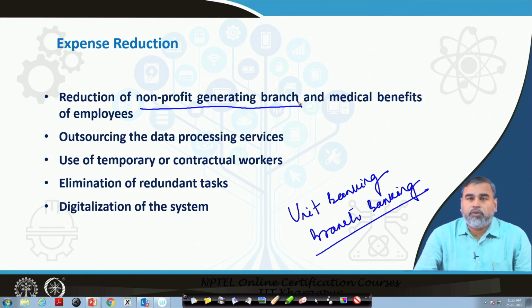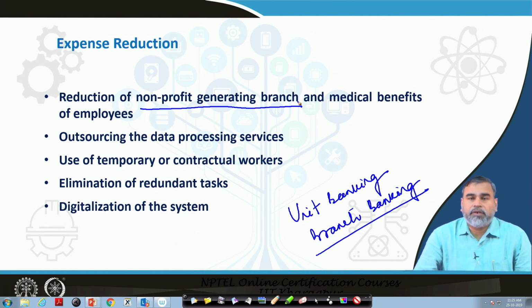The banks are not obliged to provide pension benefits and other fixed benefits that they provide to regular employees. Only salaries and wages on a day to day basis will be incurred for this kind of workers. Through that process also they can reduce the cost.